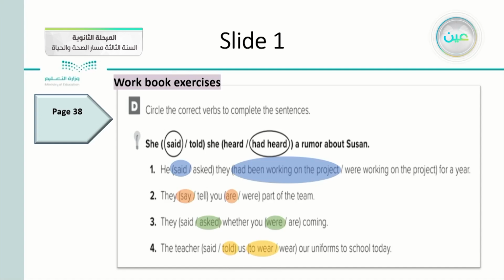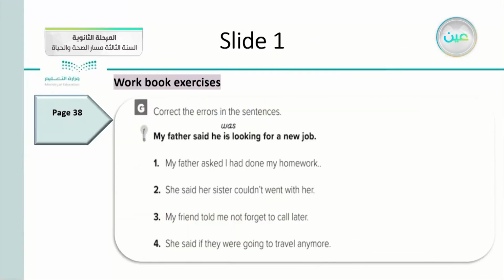This is how to answer if someone wants you to correct the verbs according to the noun clauses. Okay, number 3, or question 3 in the same slide. Correct the errors in the sentence. My father said he is looking for a new job.